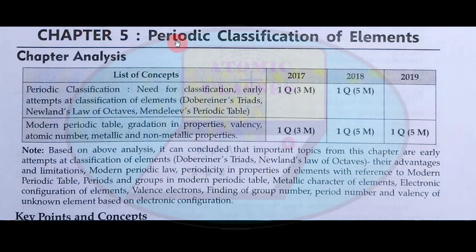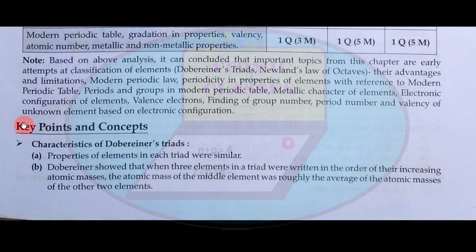Chapter 5: Periodic Classification of Elements. Key points and concepts. Characteristics of Dobereiner's triads. Point A: Properties of elements in each triad were similar.